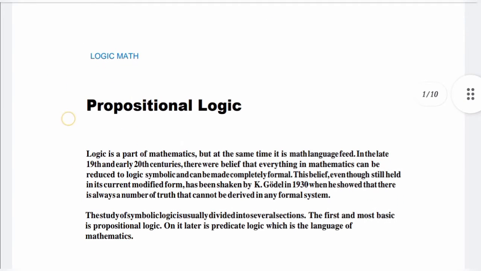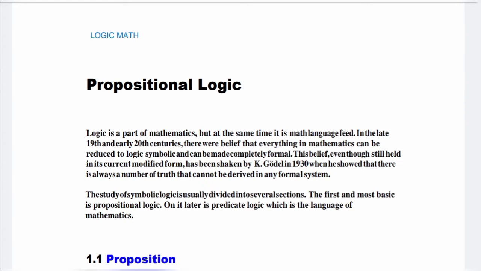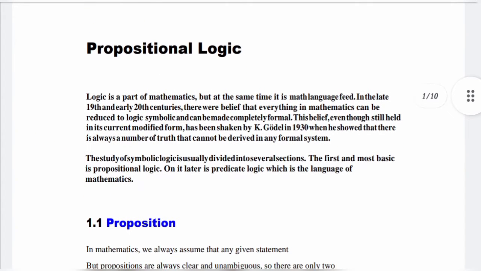Logic is an aspect of mathematics, but at the same time it is a language. In the late 19th and early 20th centuries, it was believed that everything in mathematics can be reduced to logic, symbols, and can be made completely formal.